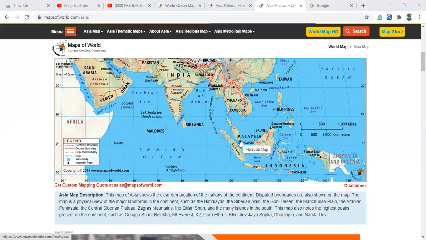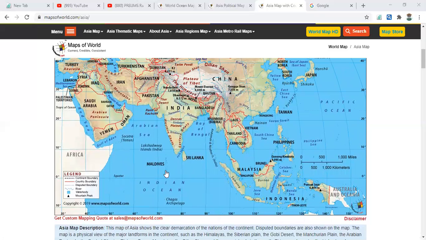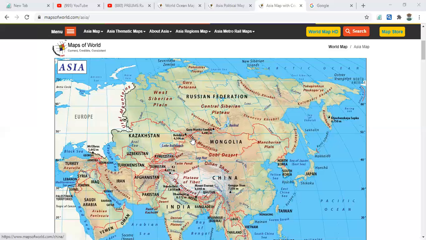The Malacca Strait is very important. It plays a major role in transportation of goods and services, and it will connect the Indian Ocean from here to here. It will connect the South China Sea as well as the Pacific Ocean. The Malacca Strait, which is there between Malaysia, Singapore and Sumatra, is very important, it has strategic importance. And here it is Indonesia. Okay, this is about the physical features, water bodies and physical map.